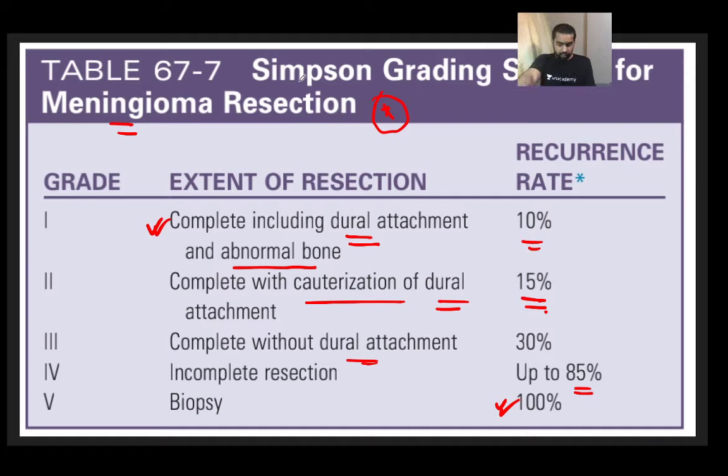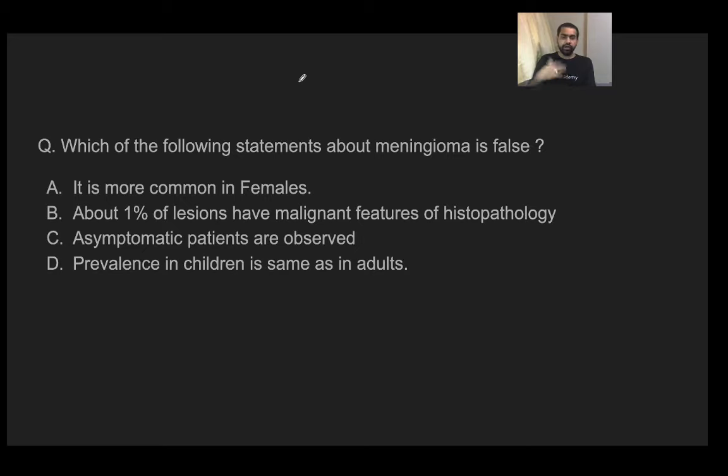Now, good to have all of you guys. Now let us have a look at another question for meningioma. Which of the following statements about meningioma is false? The statements are: it is more common in females, about 1% of the lesions have malignant features on histopathology, asymptomatic patients are observed, and the prevalence in children is the same as that in adults.